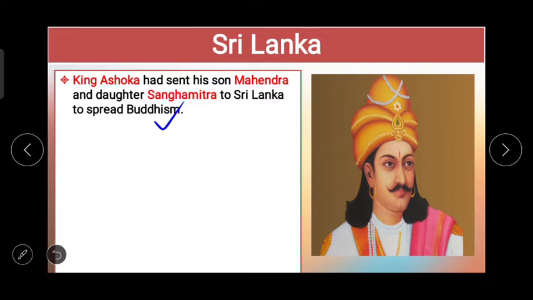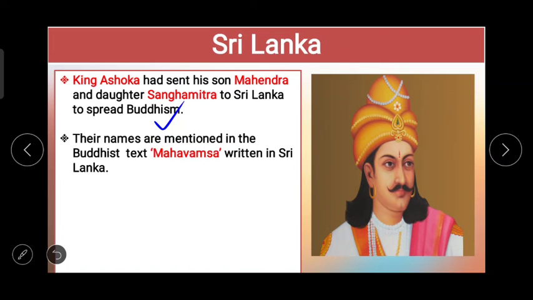We have already learned that Ashoka was under the influence of Buddhism, or he followed the path of Buddhism, and that's why, to spread Buddhist thought, Buddhist philosophy, Buddhist religion, he sent his son Mahendra and daughter Sangamitra to Sri Lanka. Their names are mentioned in the Buddhist text Mahavamsa, written in Sri Lanka. तो ये बुक कहाँ लिखी गई है? श्रीलंका में. और वहाँ पर लिखी गई उस बुक में महेंद्र और संघमित्रा जो अशोका के बेटे और बेटी थे, उनका नाम है.